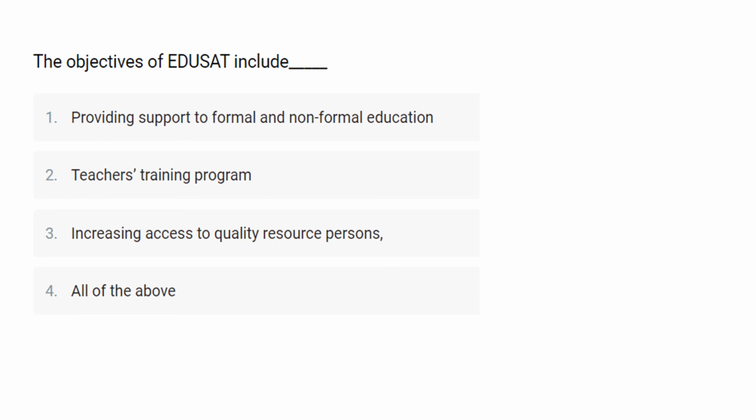The correct answer here is option number 4, that is all of the above. Providing support to formal and non-formal education will be included here. Teacher training programs will be included, and increasing access to quality resource persons will also be included here.